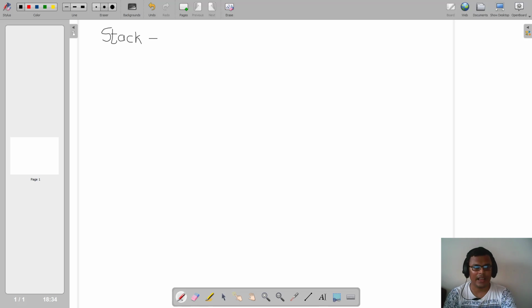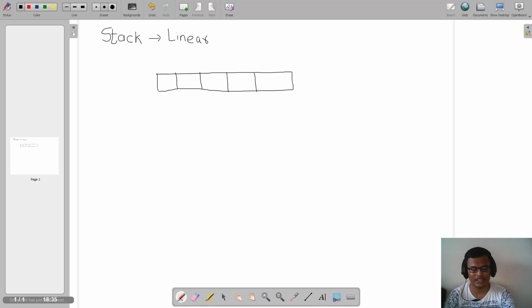Stack, as I stated, is one of the forms of linear data structure. Imagine that this is your stack, as I have drawn here. Suppose this stack comprises 5 elements. So this is my first element, this is my second element, here I'll place my third element, then I'll place my fourth element, and then I'll place my fifth element.